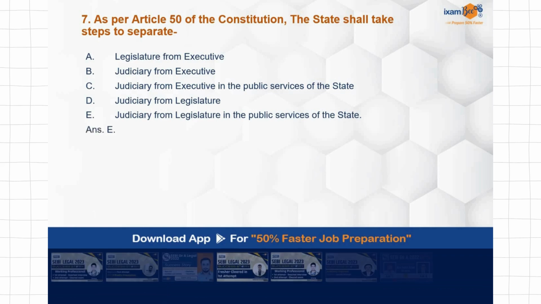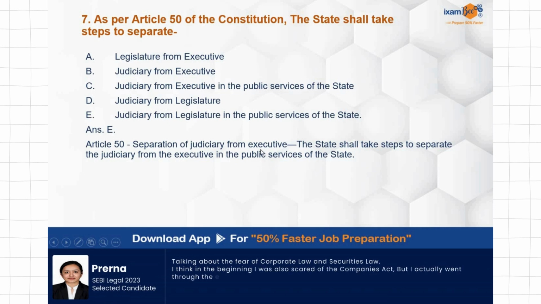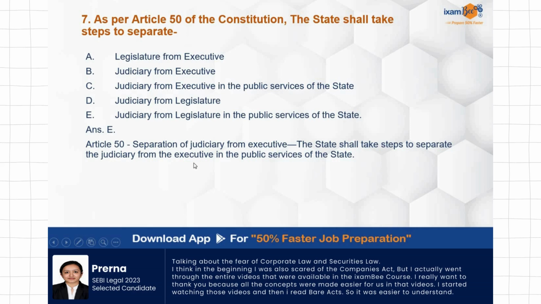Correct answer is E. Judiciary from legislature in the public services of the state, because that is exactly given in Article 50, separation of judiciary from the executive. So this is the title, but what is given exactly in the article will be the most appropriate answer. Judiciary from executive in the public services of the state.